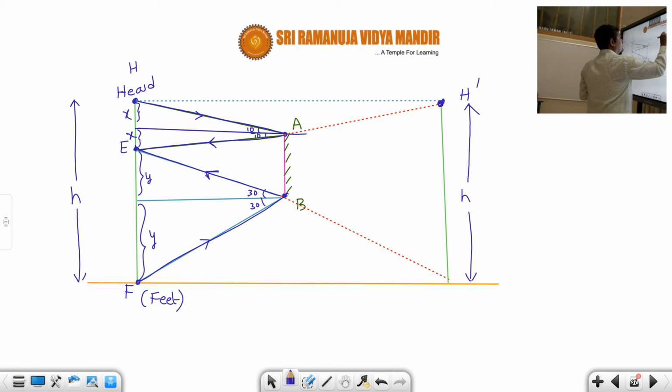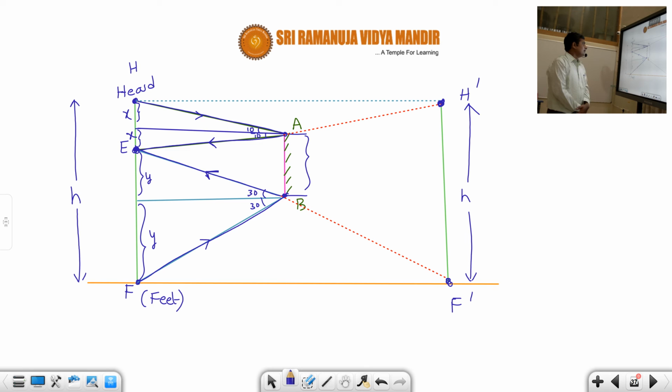This point is h dash, and this point is f dash. So the man will see, through his eye, h dash and f dash through the mirror. So this must be the minimum size of the mirror required. If the mirror is this much, then he can see his full image. It is not necessary that if a man is of height h, then the mirror in front of him should also be height h to see himself completely. Only some minimum size of the mirror is required, and that is what we are calculating now.